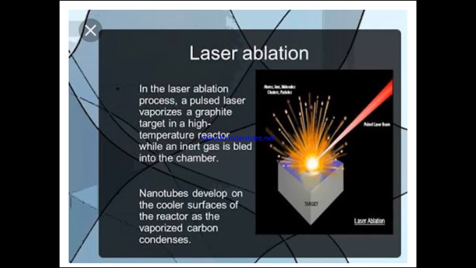When the laser beam targets the material, it vaporizes, as you can see in the figure, and this vapor form of the metal has to be carried to the condensation chamber. To carry this to the condensation chamber, we use inert gas.